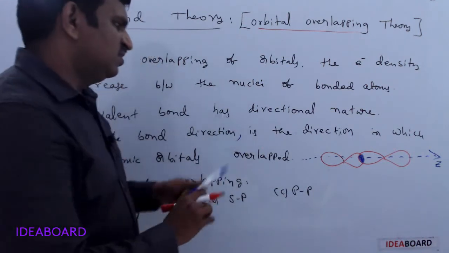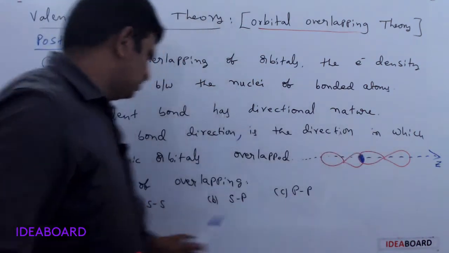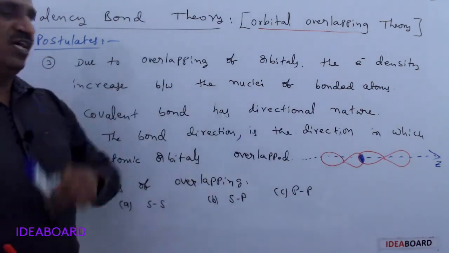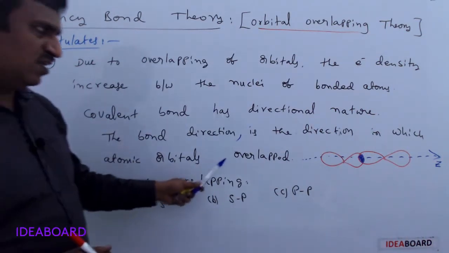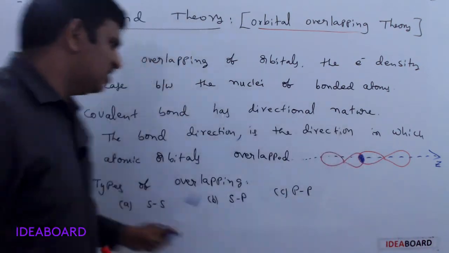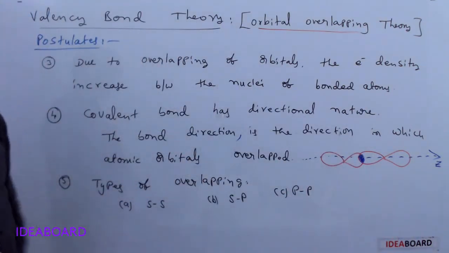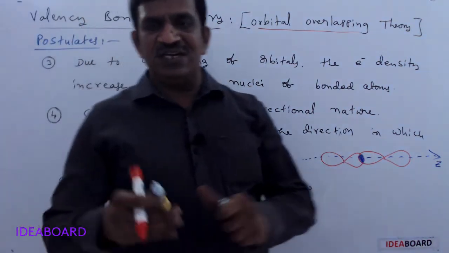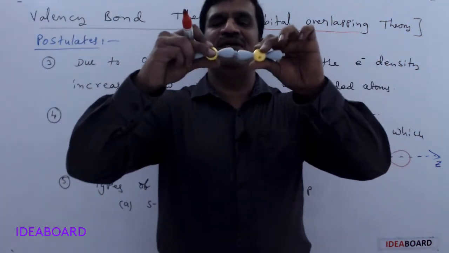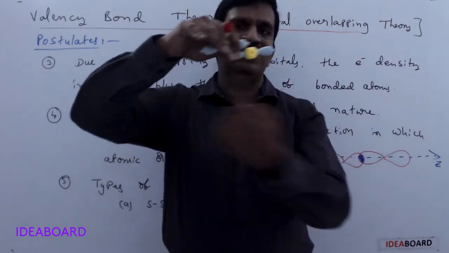The covalent bond direction is the direction in which the atomic orbitals overlap. Whenever a covalent bond is formed, if they overlap in this direction, then the covalent bond is formed only in this direction.